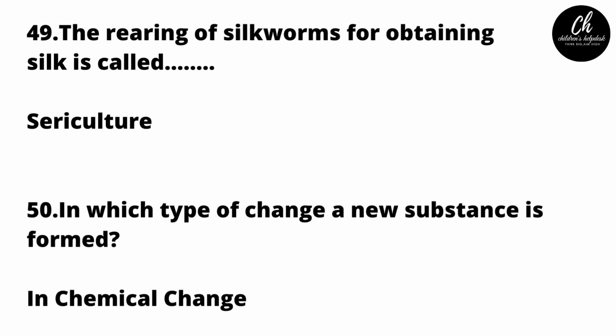The rearing of silkworms for obtaining silk is called sericulture. In which type of change is a new substance formed? In chemical change. In chemical change, new substances are formed during a chemical reaction.